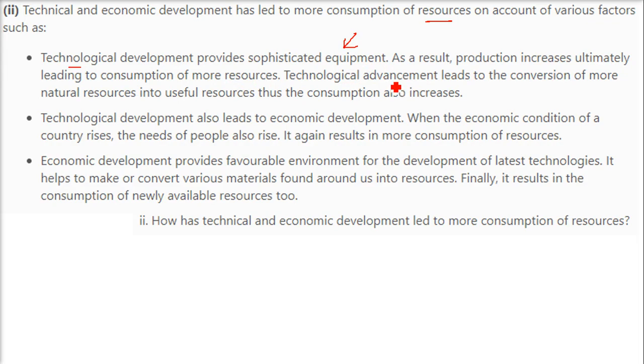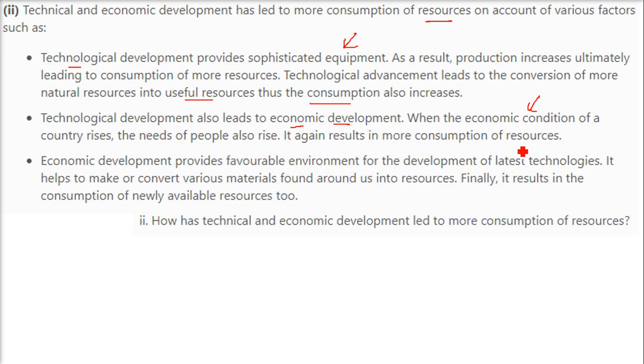So this technological advancement leads to the conversion of more natural resources into useful resources. Therefore, the consumption of the resources has increased manifold. Then the technological developments also lead to economical development. When the economic condition of a country rises, the needs or demands of people also increase.